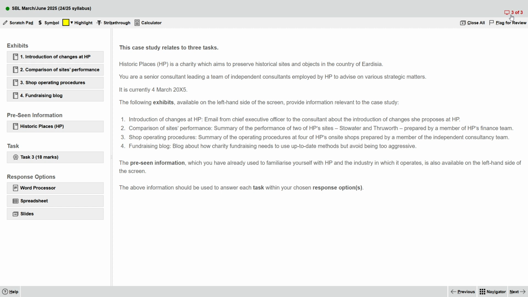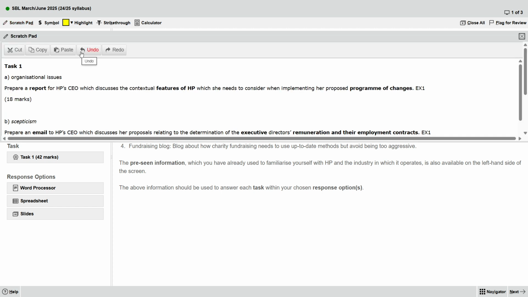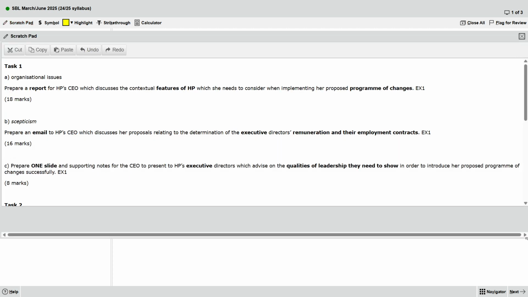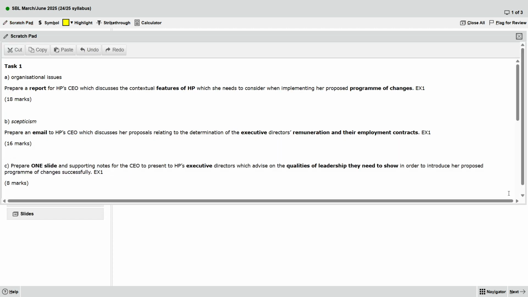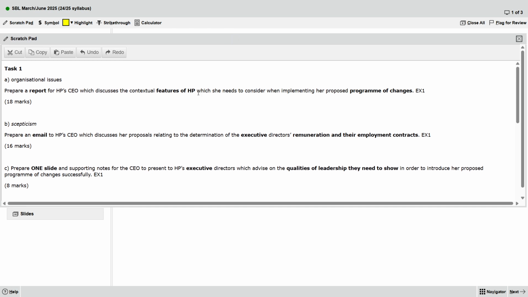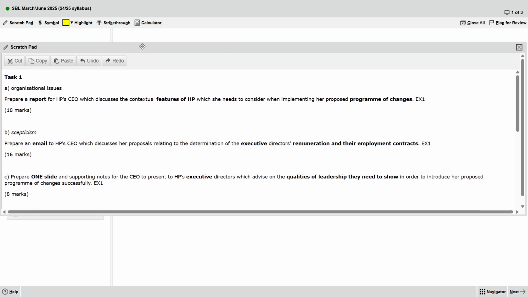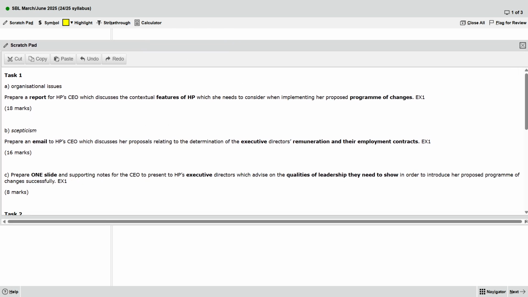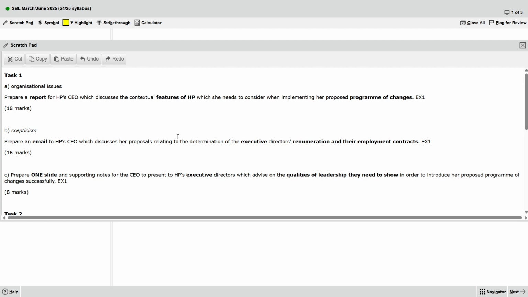So now we will go to the first question, task 1, and then open the scratchpad. Let's see if there is any easy question.